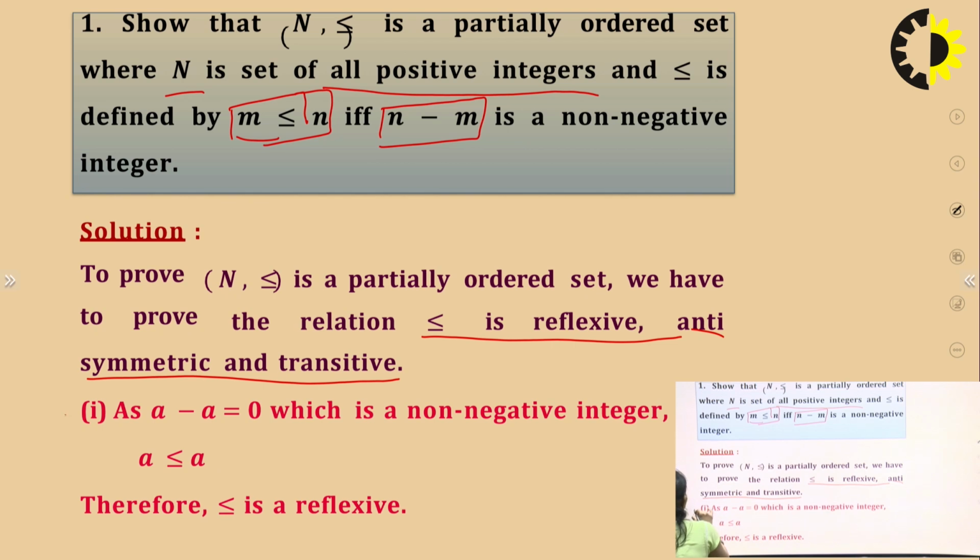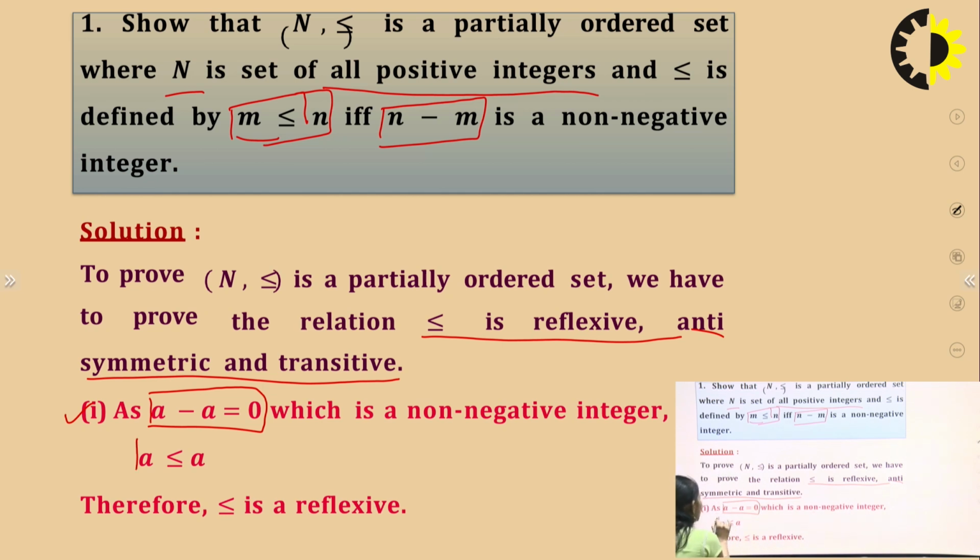For reflexivity, as the relation is given, m is less than or equal to n, then n minus m. So a minus a, for the reflexive, a minus a is equal to 0, which is a non-negative integer.